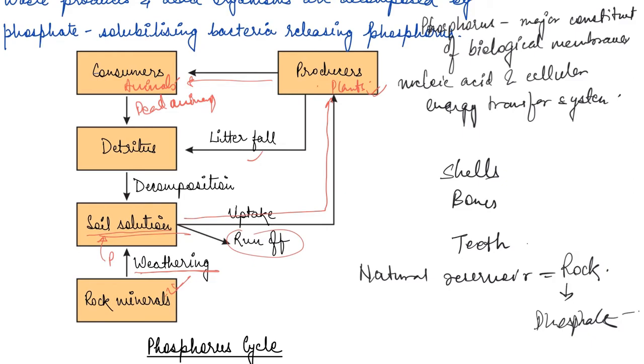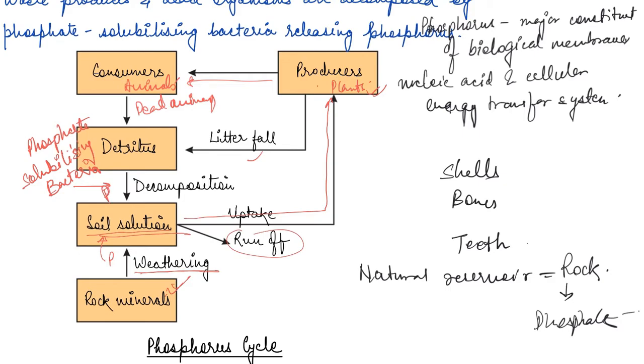Now when they decompose, remember this is very important, here they have phosphate solubilizing bacteria, and these bacteria release phosphorus, right?